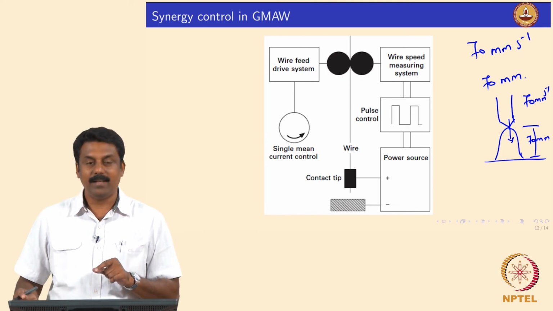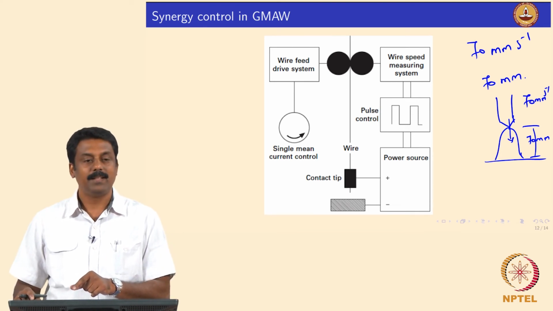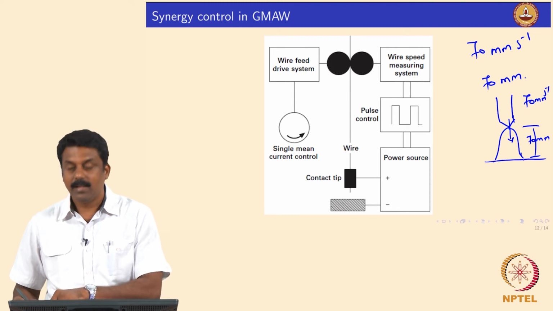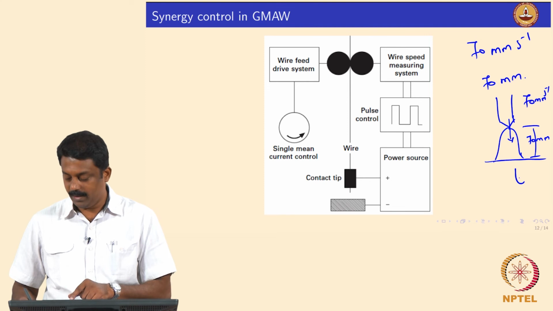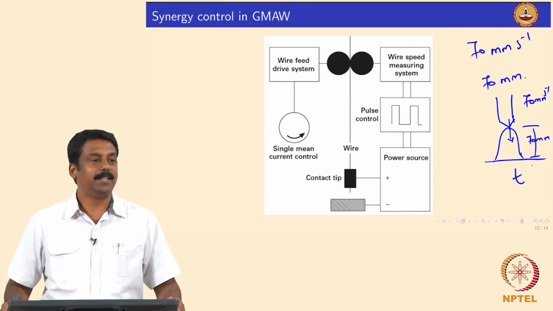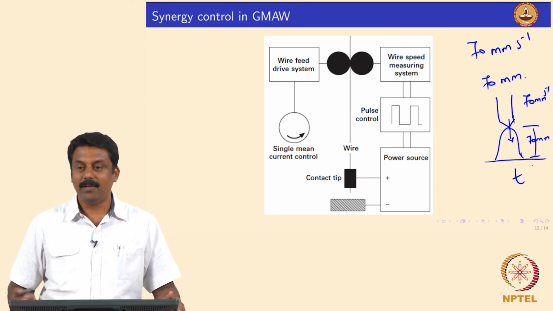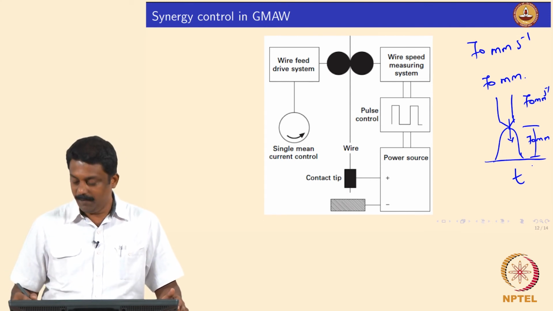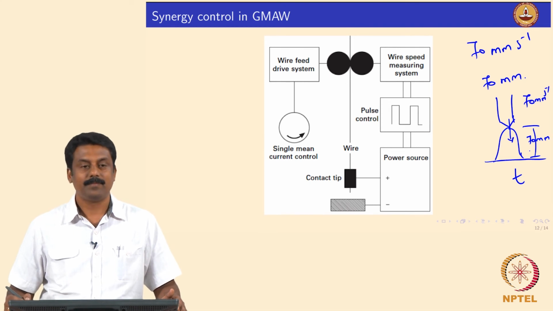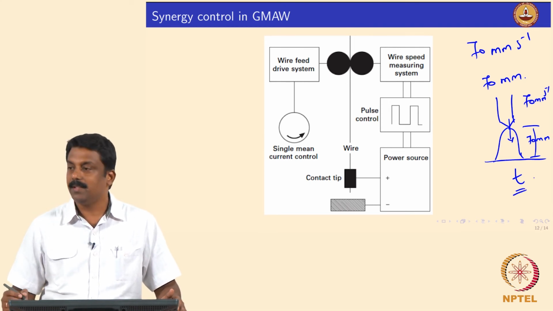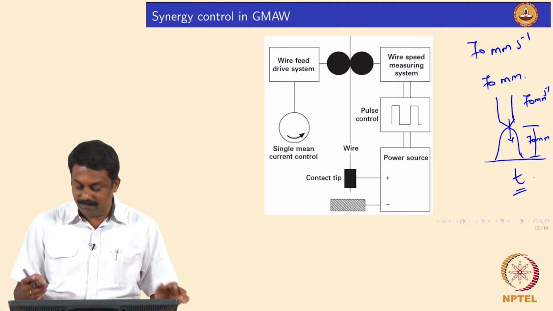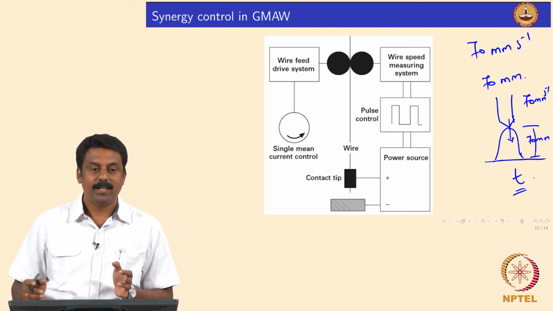So, now we can calculate from the melting rate. What will be my wire feed rate in such a way that I would establish the short circuiting after time t, isn't it? Because you will have to feed more than your melting rate, and if you know the arc length, then we can see at what time t short circuiting can be established, right? It is clear. But then we need all the information, isn't it?